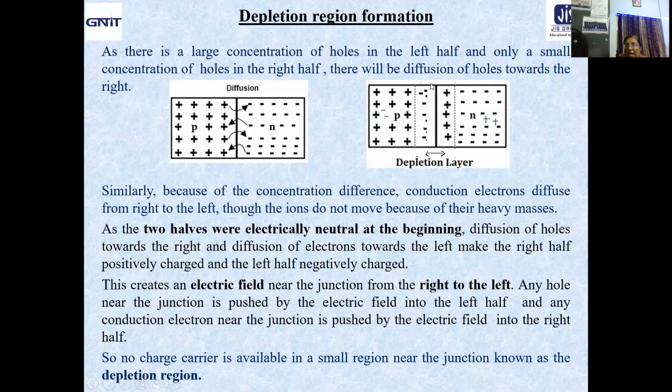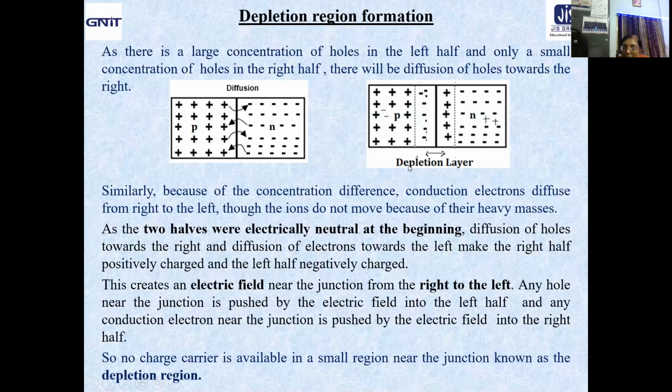So we get a small region in the immediate vicinity of the junction that is totally depleted of any positive or negative charges, and this region is termed the depletion layer or the depletion region. Obviously its thickness or width is very small. It is of the order of micrometer.